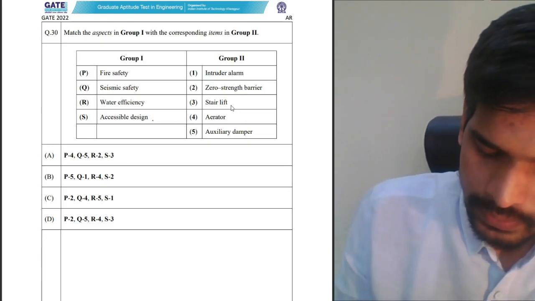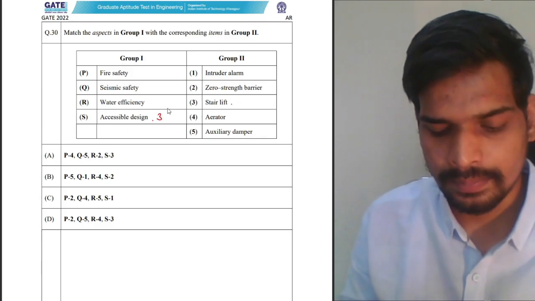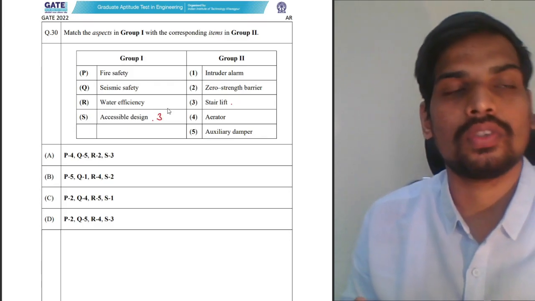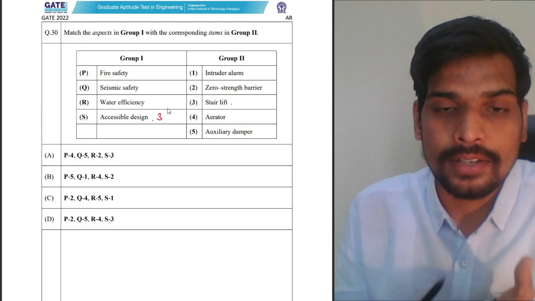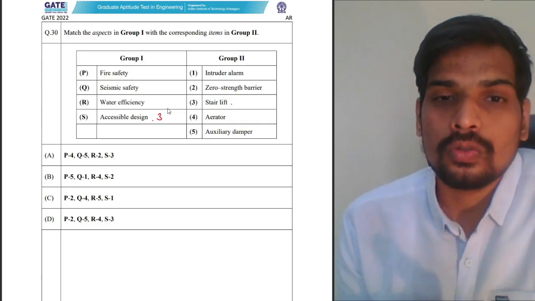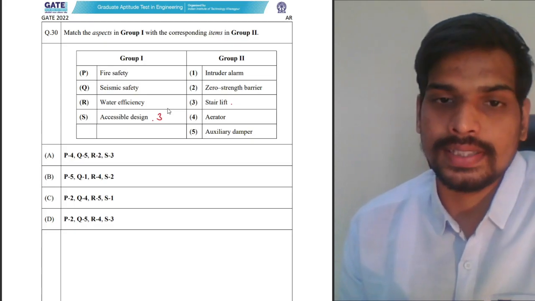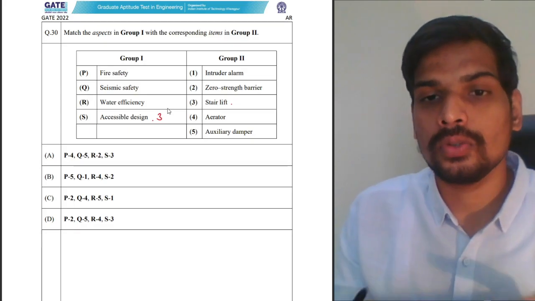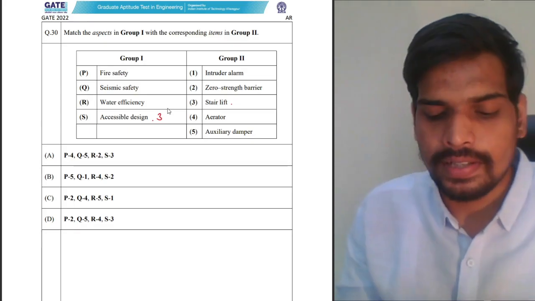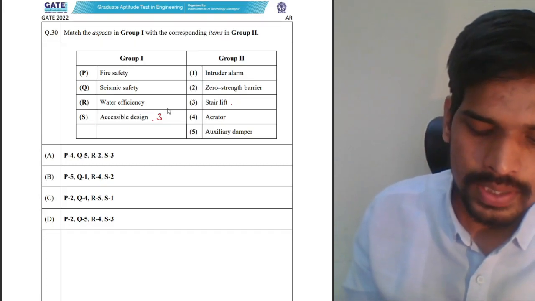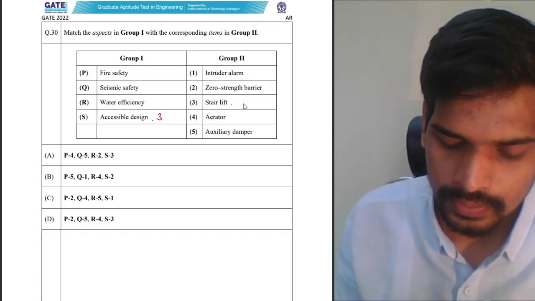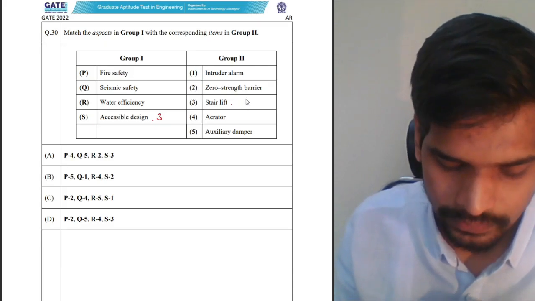Accessible design, obviously, it would be stair lift directly. Because what is stair lift? The hydraulic equipment which is used when there is no possibility to construct a ramp for accessible design. You have to use stair lifts, the hydraulic lift which is used instead of ramp. So accessible design, the answer for that would be stair lift.